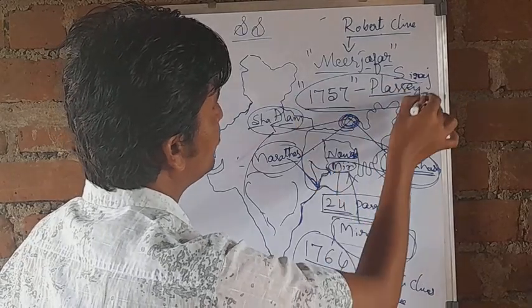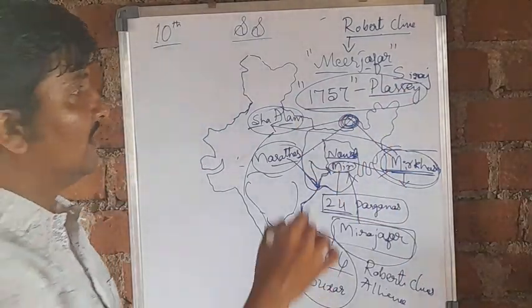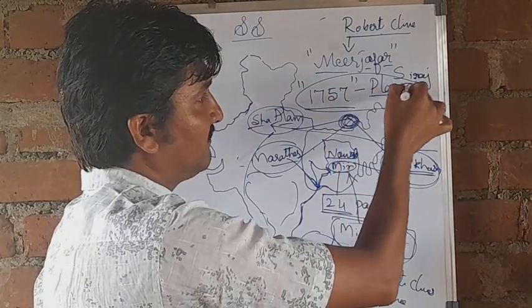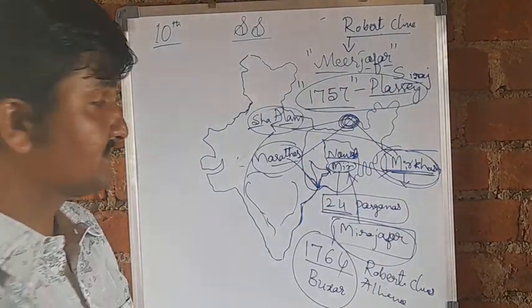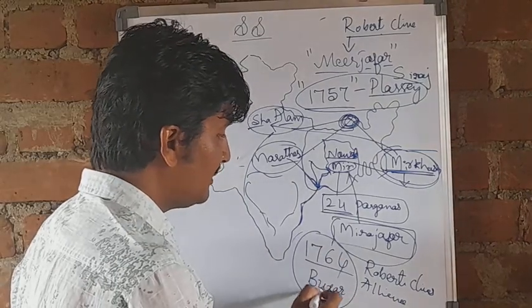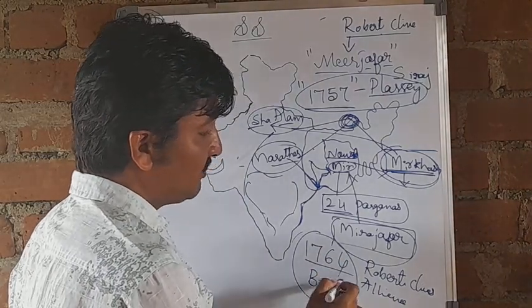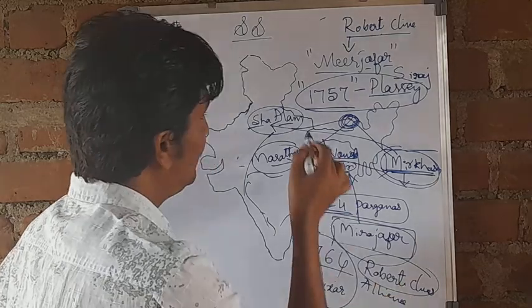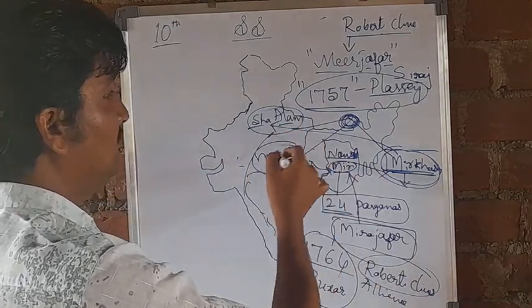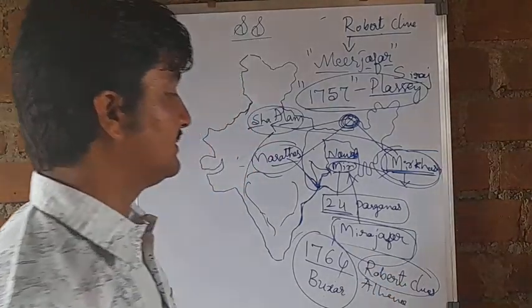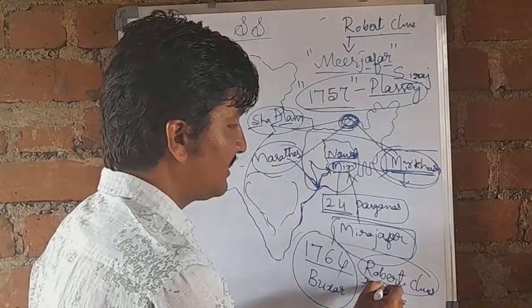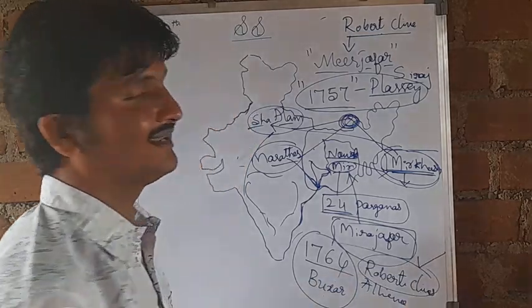See, children, these are two very important battles. In 1757, the Battle of Plassey took place between Siraj-ud-Dawla and Robert Clive. In 1764, the Battle of Buxar took place between Robert Clive and the alliance group of Shah Alam, the Marathas and Mir Qasim. They fought each other, and in this battle Robert Clive won.